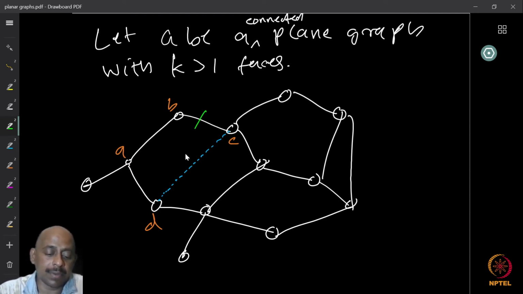The phase which is one of the internal phases, and then the one which is the external phase in this case. If you take, for example, the other edge, this one, then it separates 2 regions, again 2 phases, and these 2 phases are not joined. In the embedding, if you remove the points of the embedding, then these are disconnected components in the R minus the graph. So if you look at these components, they are basically separated by this edge, and this edge belongs to the boundary of exactly 2 phases.